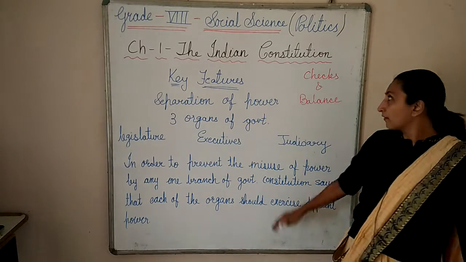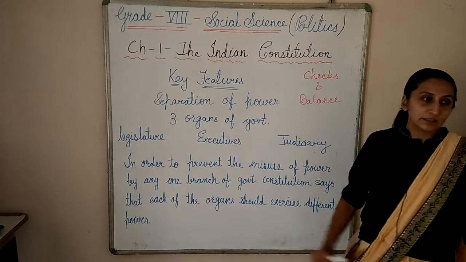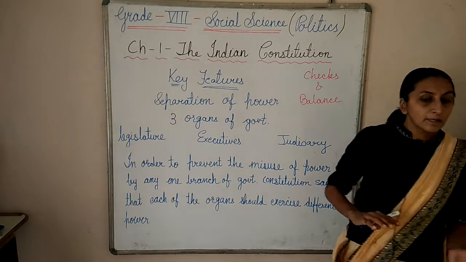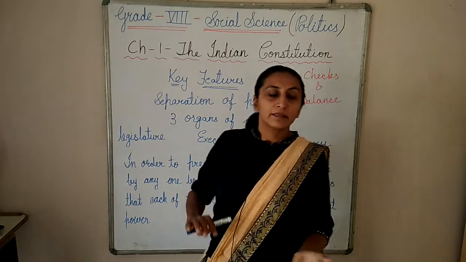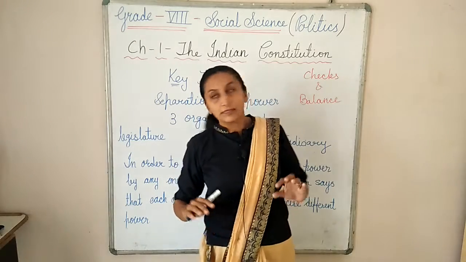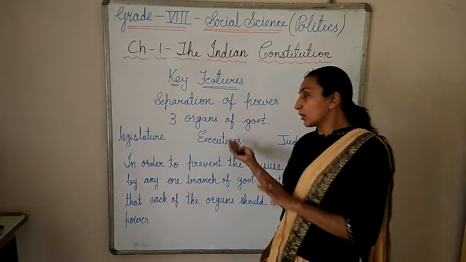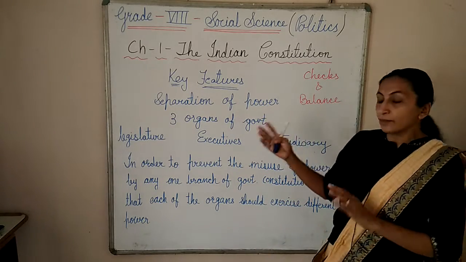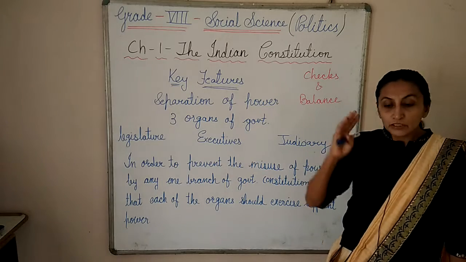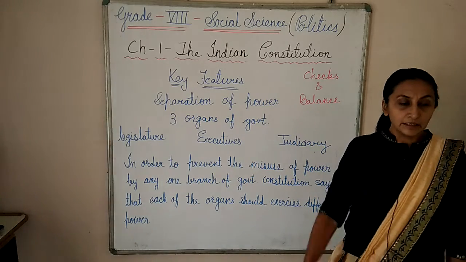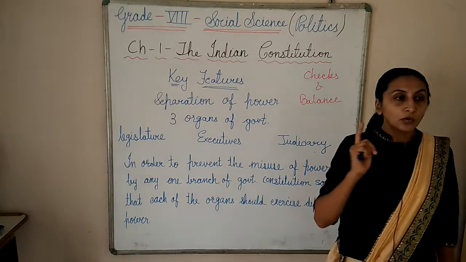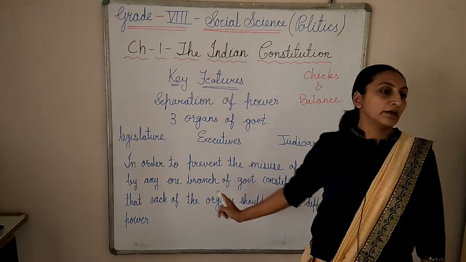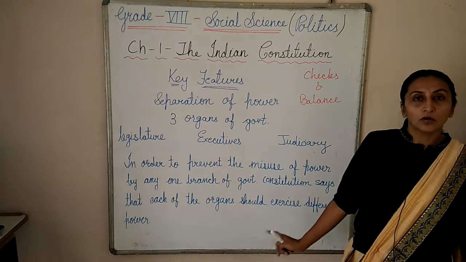Because of the separation of power, the system of checks and balances is there. The system of checks and balances means each of the organs balances each other's work. They are seeing the work of other organs also. Legislature is seeing the work of the executive also. Executive notices the work of the judiciary also, and so the balance of the work is there. The misuse of power should not be there. That is why the power is not given to only any single organ. All the three organs are there, and all the power is distributed between the three organs.